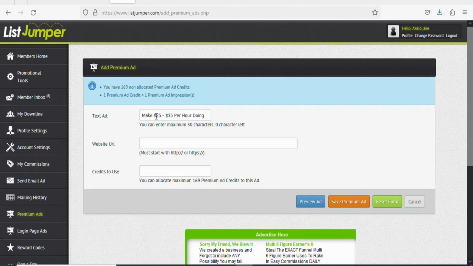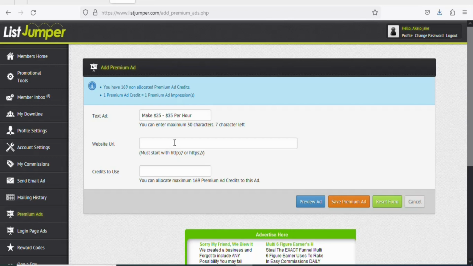As you can see, that has been done. You can see that is more than the characters required. So let's delete this. Just delete this. Once you delete it, leave it like this. Make $25 to $30 per hour. It's okay. Once that is done, you are going to paste the website URL right here.